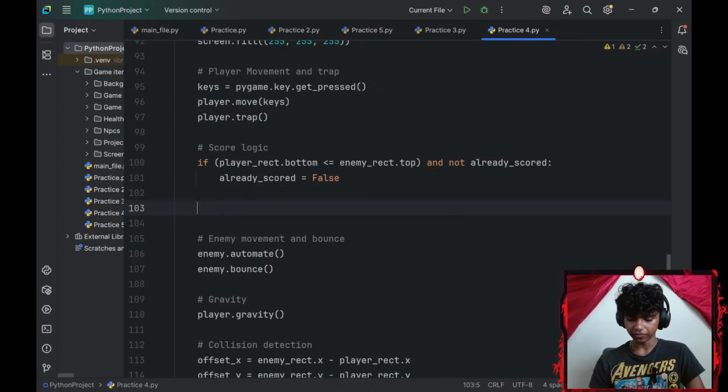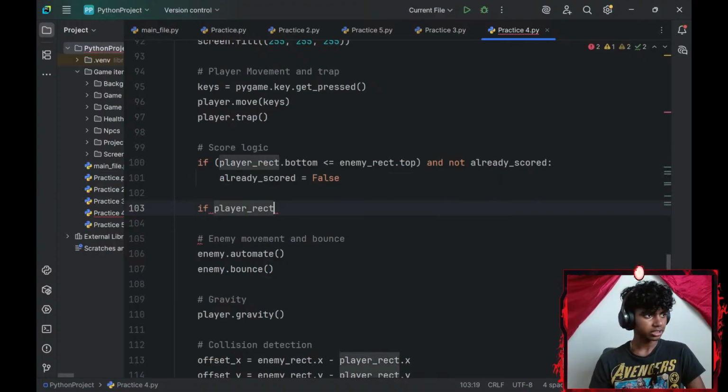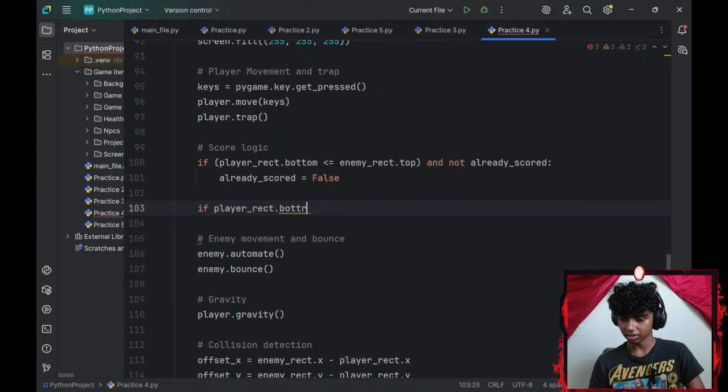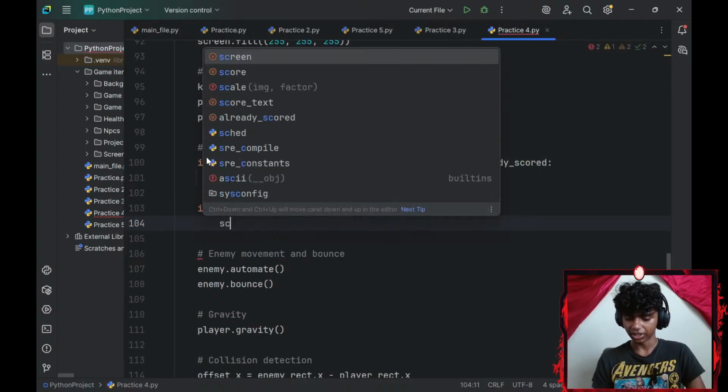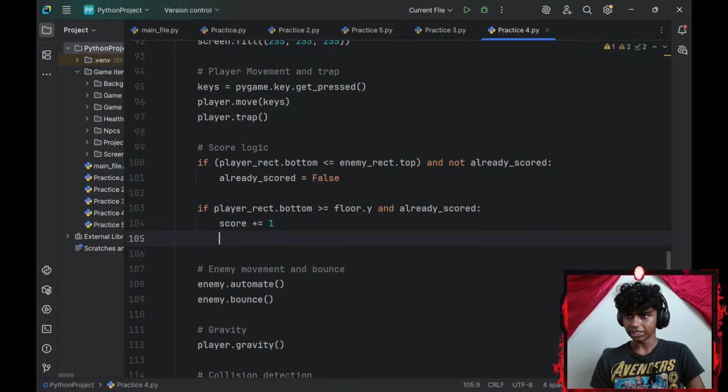Okay, and then another if statement. If my player_rect.bottom is greater than or equal to my floor y axis and my already scored is set to true, I will increase my score by 1. Then let me set my already scored to be equal to true.